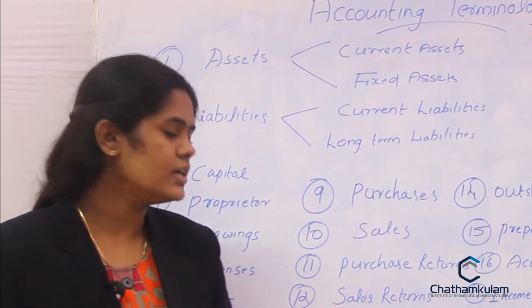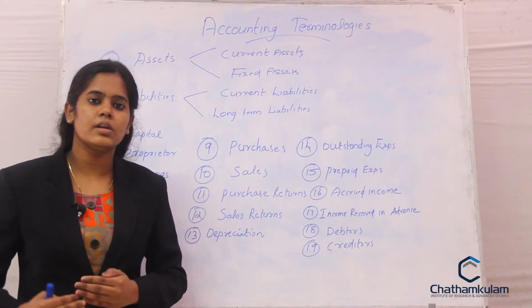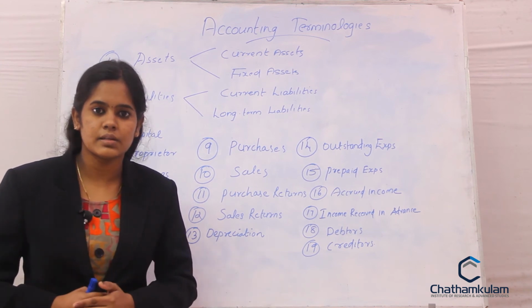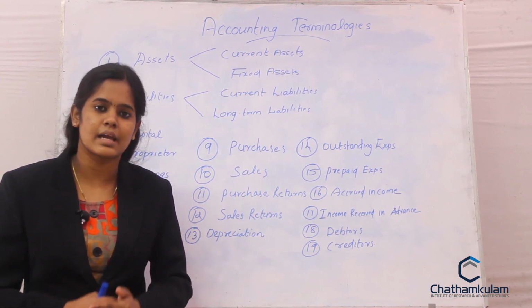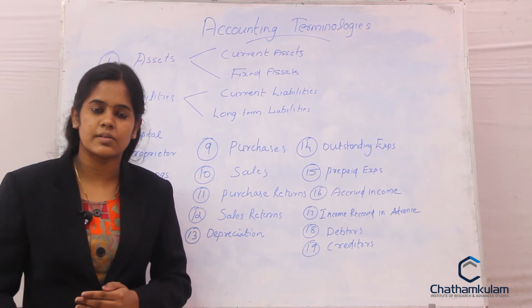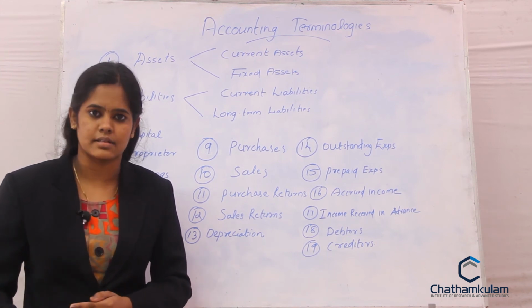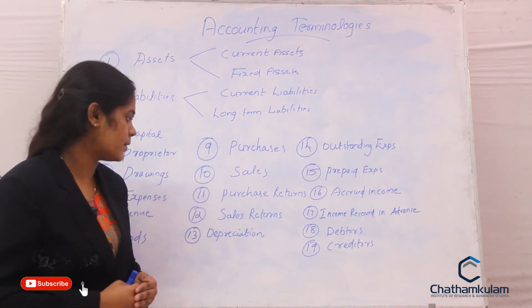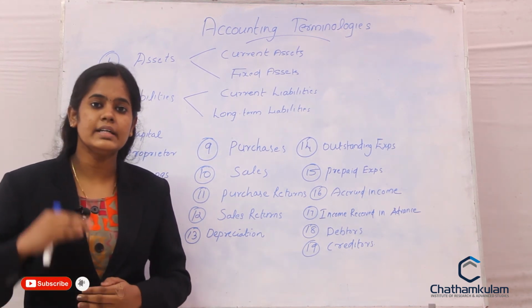Coming to the next one, sales return. The same thing. When you are selling the goods to the customer, sometimes the customer returns the goods to the organization due to the same reasons, maybe due to the defectiveness, damages or any other reason. So these are the goods returned by the customer to the organization. Next one, depreciation.